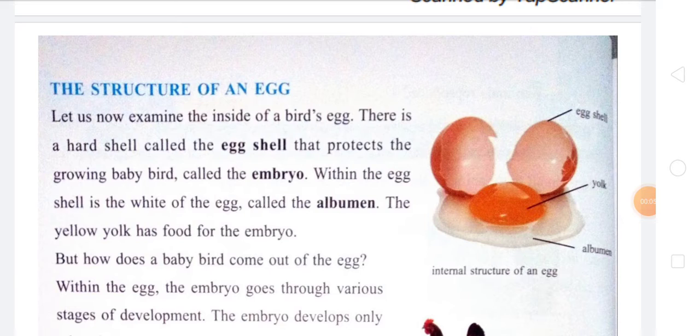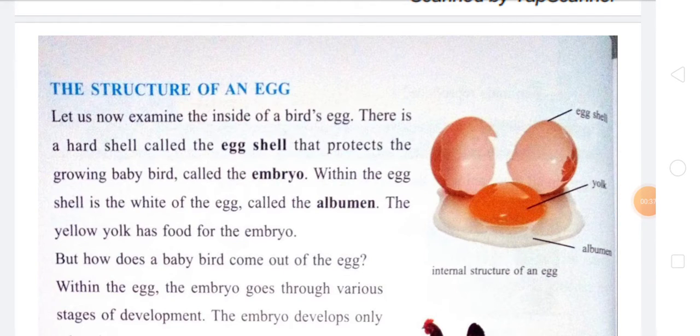So today we continue our chapter of standard 4, the unit 2 in animal life, chapter 3, animals and their young ones. Here we already learned about what is reproduction and animals that lay eggs, and after that we are going to learn the structure of an egg. Here you can see the structure of an egg.